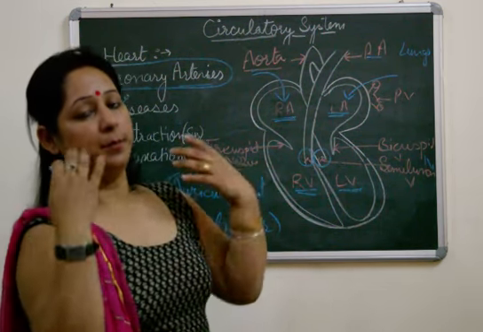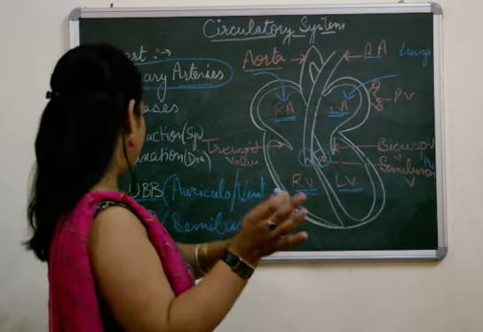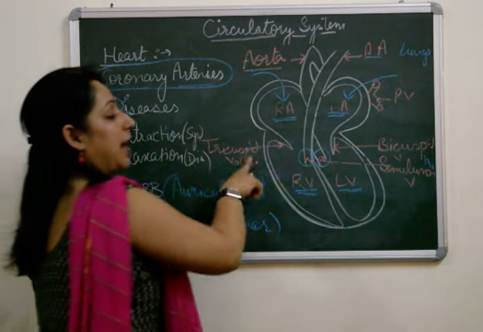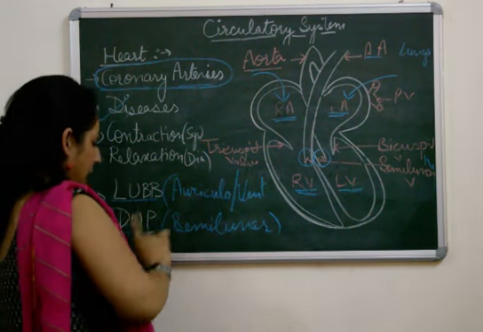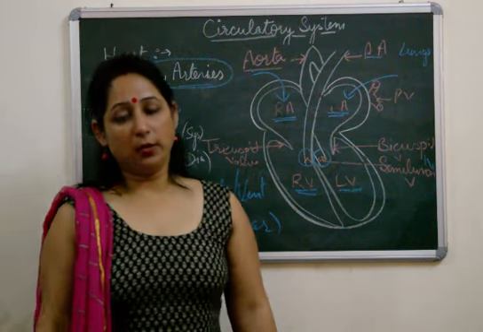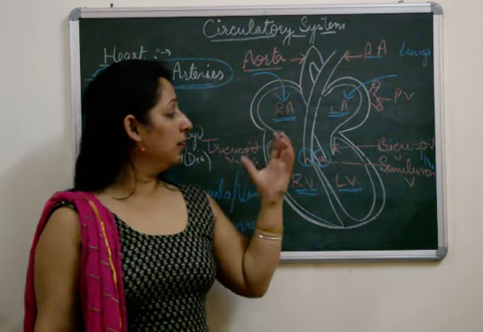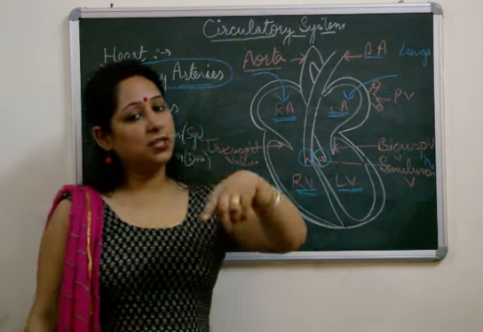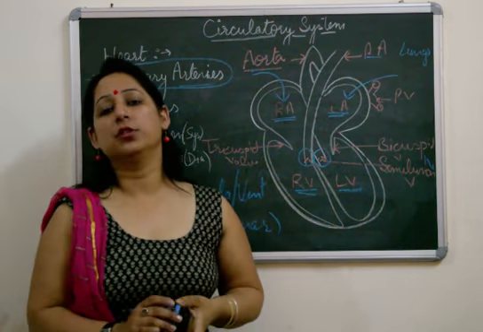Don't confuse it, make it very clear in your head, you just have to remember this, that the lub sound is produced when the tricuspid and bicuspid valves close, and the dub sound is produced when the semilunar valves are closed. Okay, so this completes these topics which are given here. With this I just want to discuss two reasoning questions here.